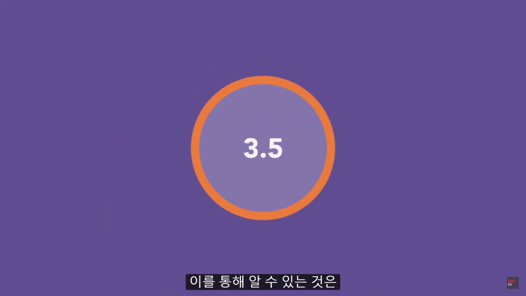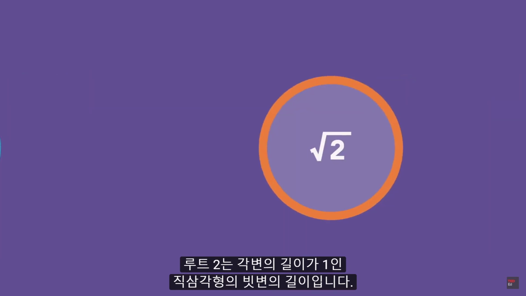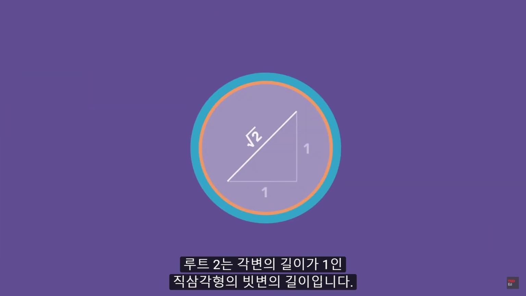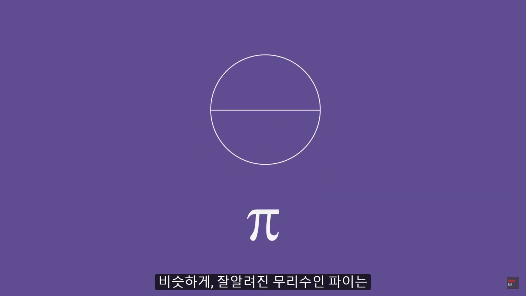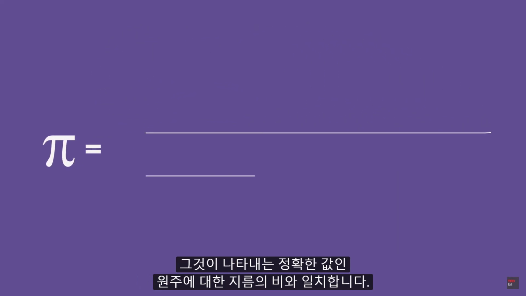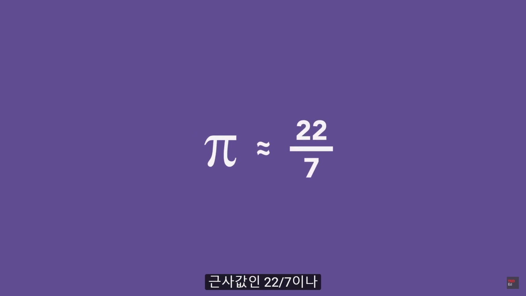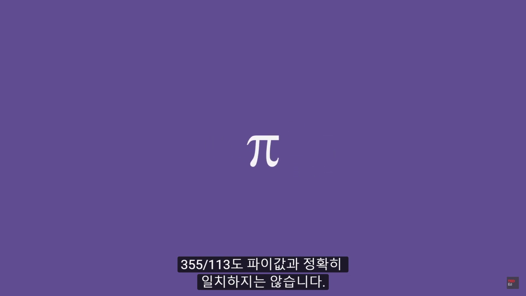The key here is that decimals and ratios are only ways to express numbers. Root 2 simply is the hypotenuse of a right triangle with sides of length 1. Similarly, the famous irrational number pi is always equal to exactly what it represents, the ratio of a circle's circumference to its diameter. Approximations like 22/7 or 355/113 will never precisely equal pi.